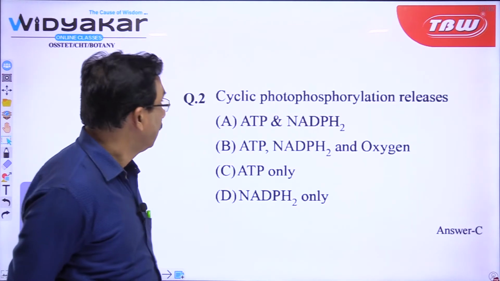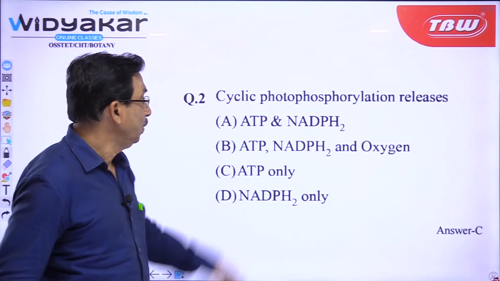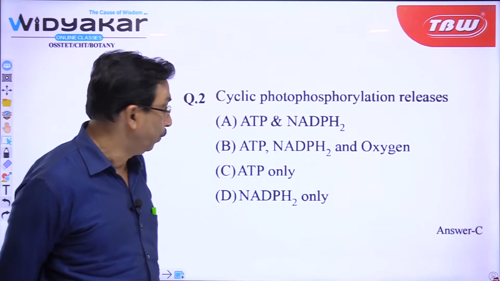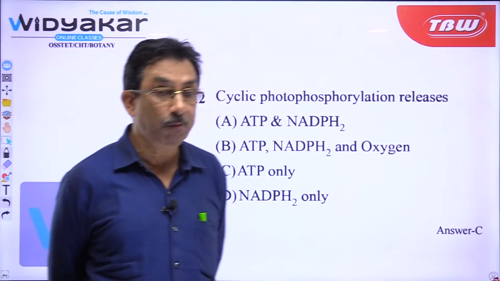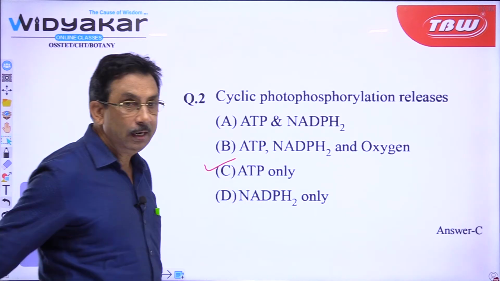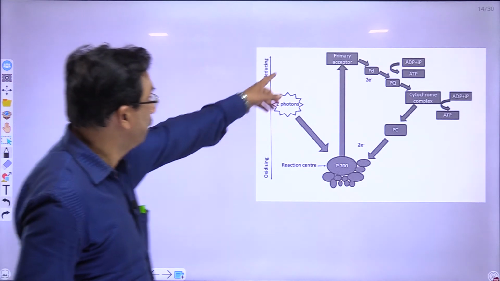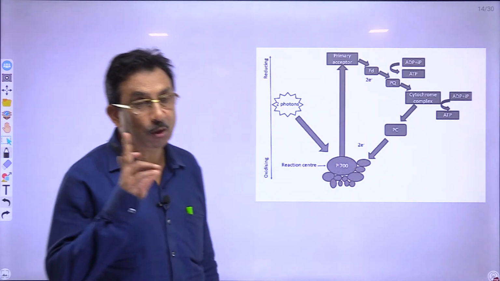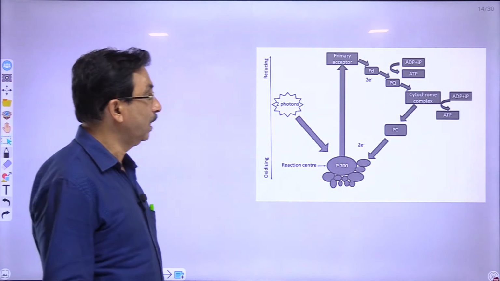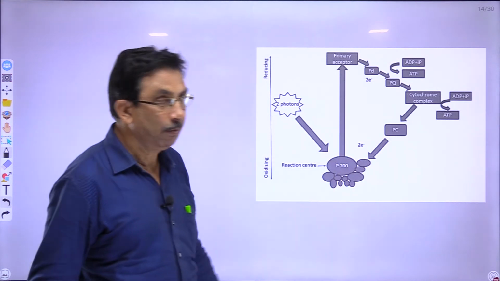Then next we come to: cyclic photophosphorylation releases ATP, NADPH2, ATP, NADPH2 and oxygen, ATP only, NADPH2 only. This is a question many a time asked in different examinations. So, the answer is ATP only. If you see cyclic photophosphorylation, NADPH2 always, you remember, is produced only when there is non-cyclic photophosphorylation. So, ATP formation happens in cyclic photophosphorylation.